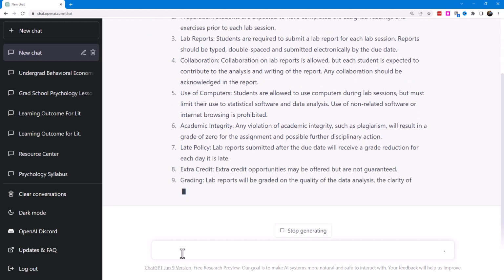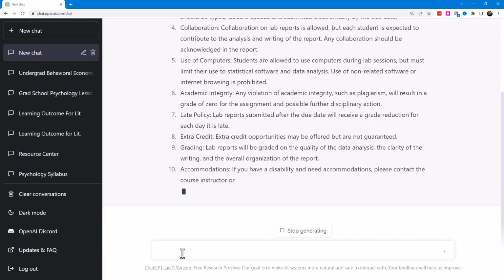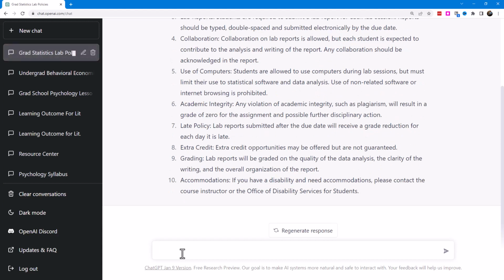And so if I wanted to clarify or specify this or provide more context to ChatGPT, then I think it would do a better job. But this is pretty much a standard foundation of what policies might look like for a lab course, a graduate level lab course. Let's try another prompt that's a little bit more specific.